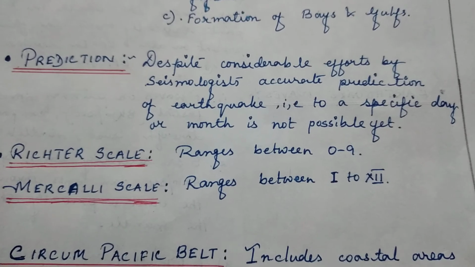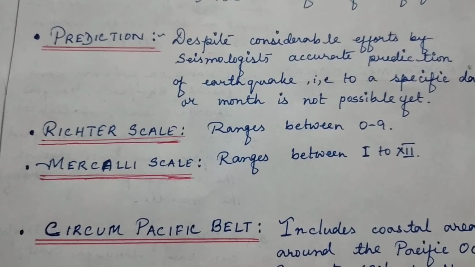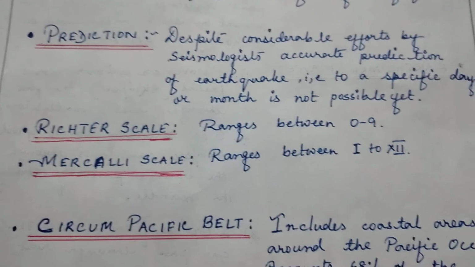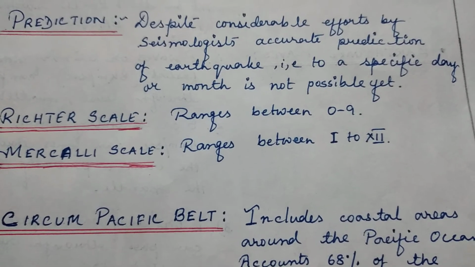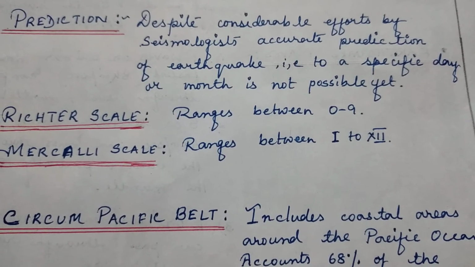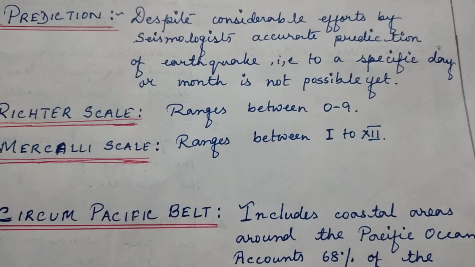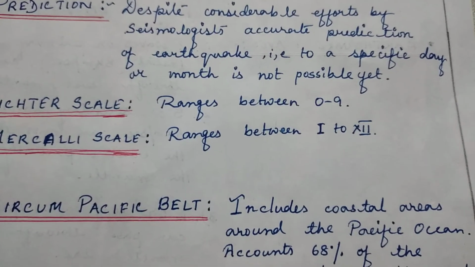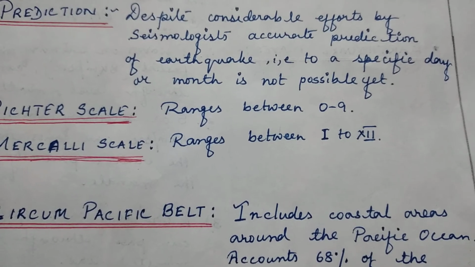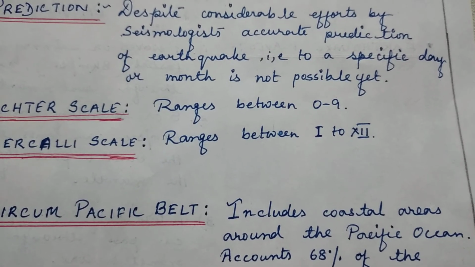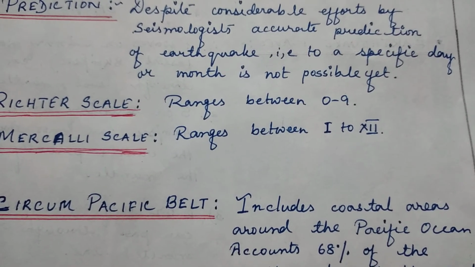Okay, so next thing, that is we have to know about the Richter scale and the Mercalli scale. What are these things? Whenever an earthquake happens, we get to know the magnitude of the earthquake. So what is the magnitude? The intensity of the earthquake, how intense it was, whether it was very severe or it was a medium kind of earthquake or it was a mild kind of earthquake. This intensity is measured and it is expressed as the magnitude of earthquake.